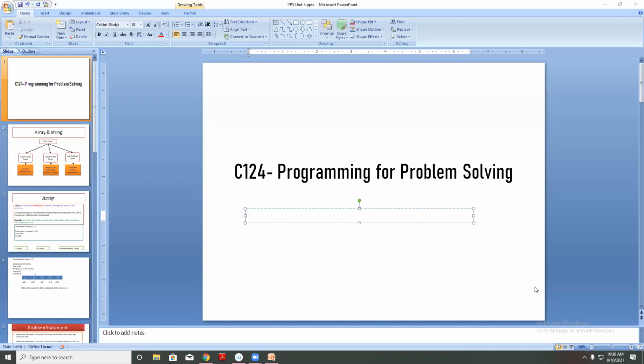Then roll number 5, Priyanka Devmare. The next question is for you. What is the use of printf and scanf function?